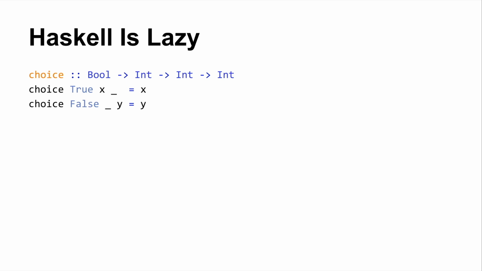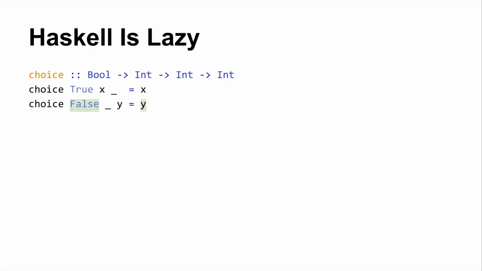So we know that Haskell is a lazy programming language. I have this choice function that I wrote. It takes a Boolean and two integers, or expressions that are reducible to integers. Depending on the value of the first argument, true or false, we give you back the left or the right argument. So if you give me a true, I'm going to give you x, and I'm going to ignore the y.